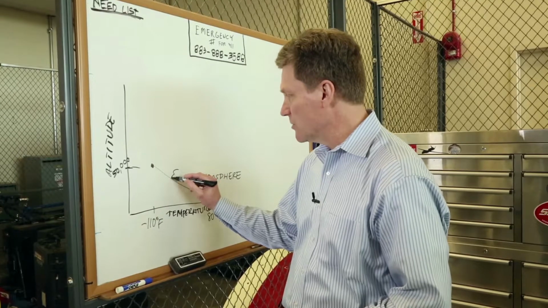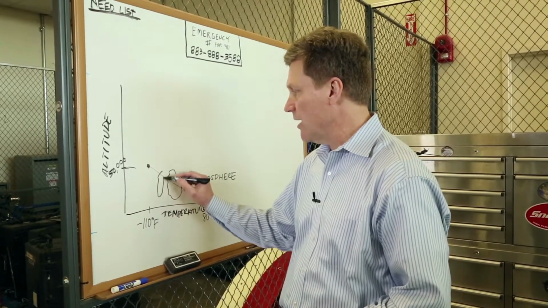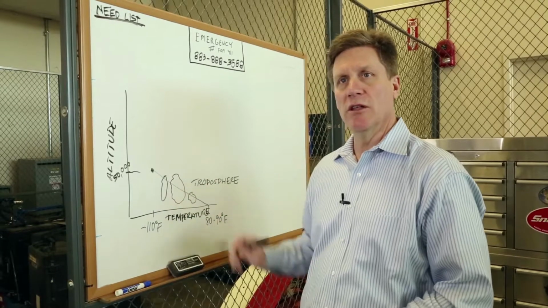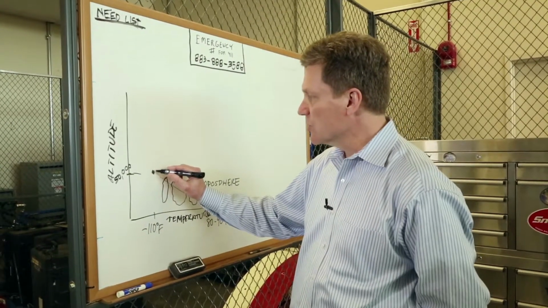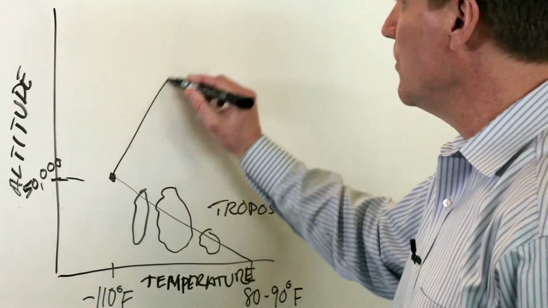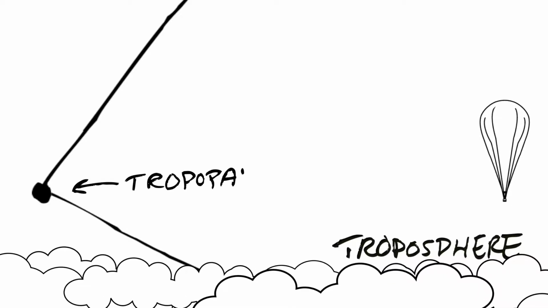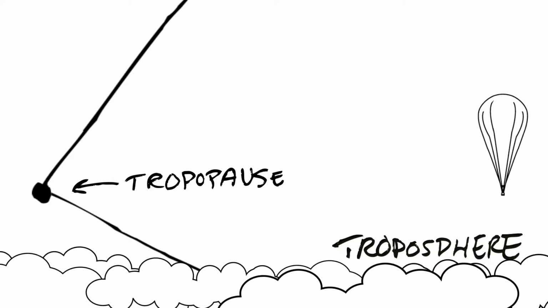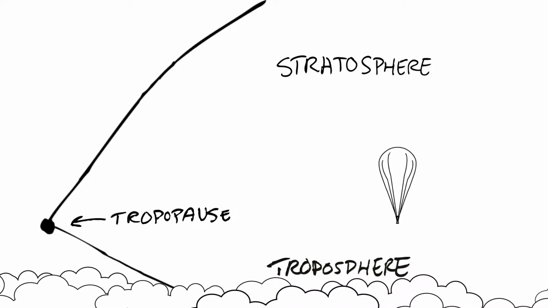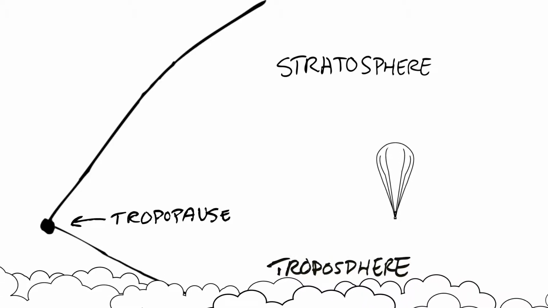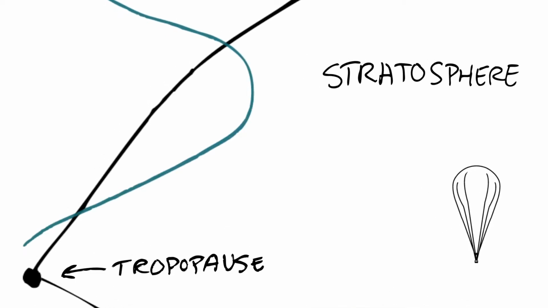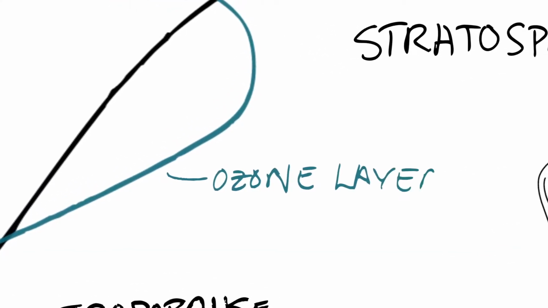And the troposphere is where we find most of our weather, all the cloud systems are down here in the troposphere. Now, you get to the stratosphere, that's this layer, and temperatures begin to increase. This cold point is called the tropopause. The tropopause separates the troposphere from the stratosphere. Most of the ozone in our atmosphere is found up here in the stratosphere. We call this the ozone layer.